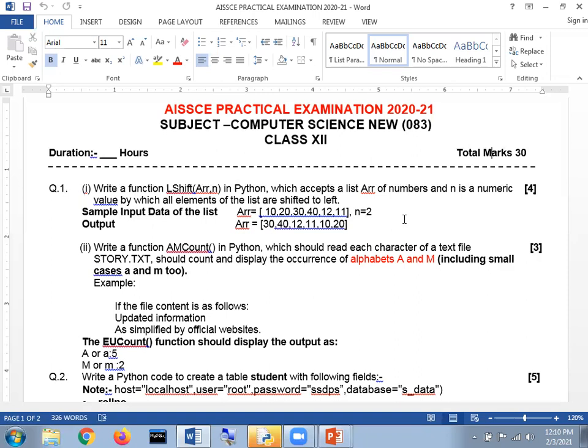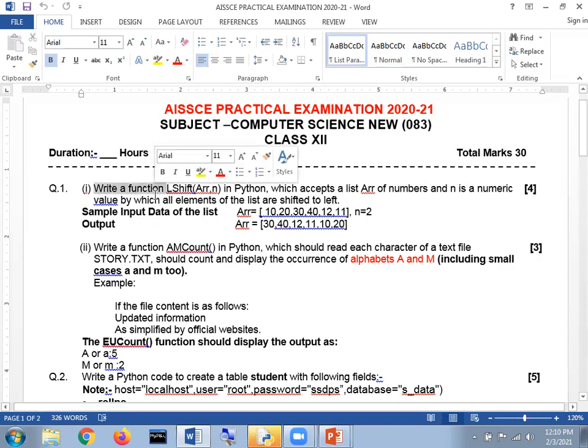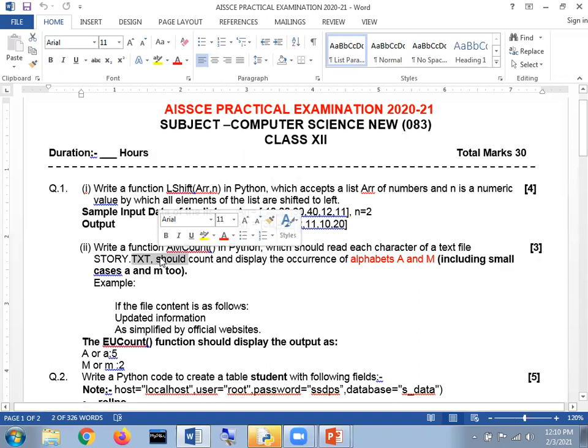Queues are not there, I think so. So here it is. In our demonstration, I have included 2 different questions here. One is related with a list, and the second is supposed to be related with which file? Text file.